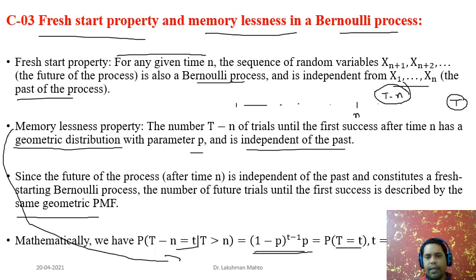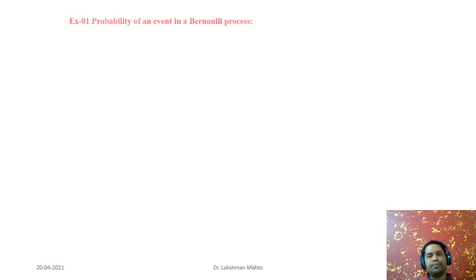So we observe that this condition is not going to affect this probability. It is not going to alter the probability due to this conditioning, that means the observation till n, what you have already seen, is not going to affect it. It is just independent of that. So that is the mathematical representation of the memoryless property of the arrival time till first success in a Bernoulli random process.